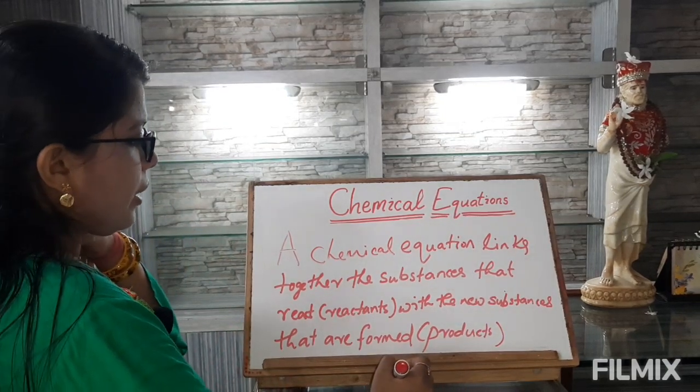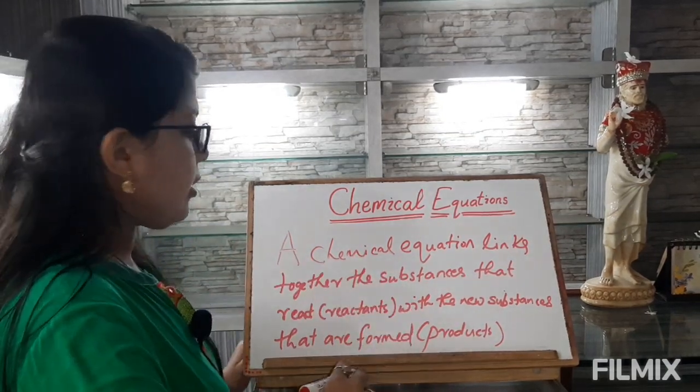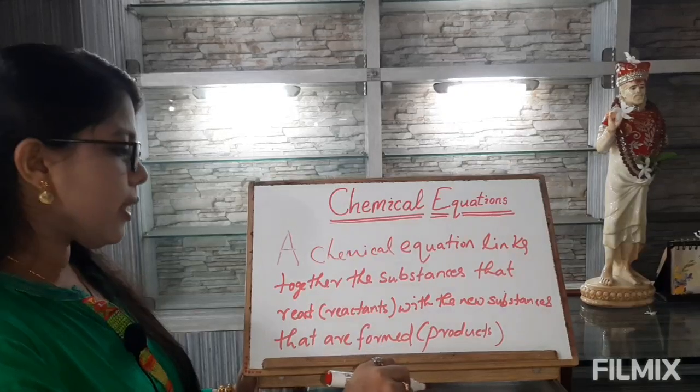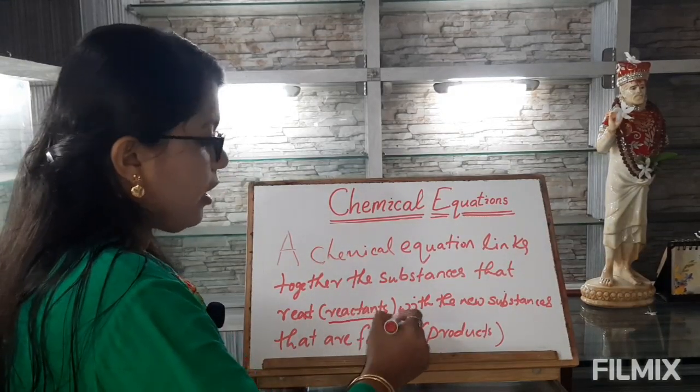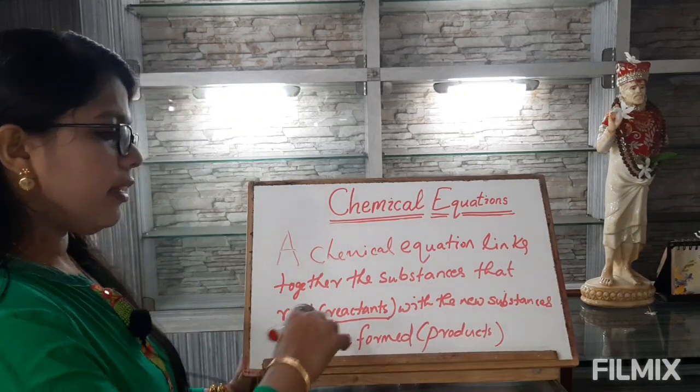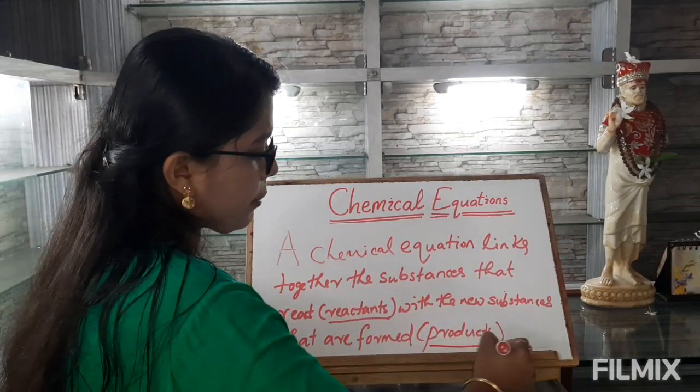So once again, if I repeat, a chemical equation links together the substances that react, which we call as reactants, with the new substances that are formed, which we call as products.